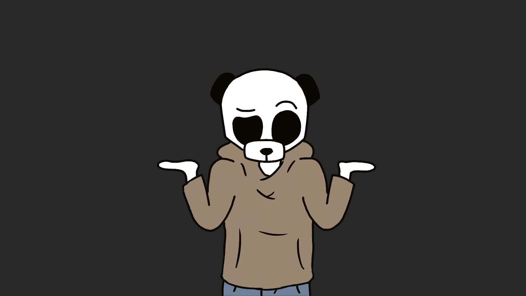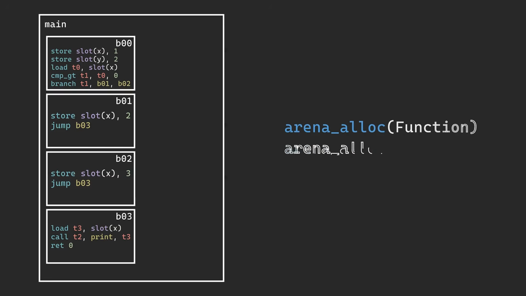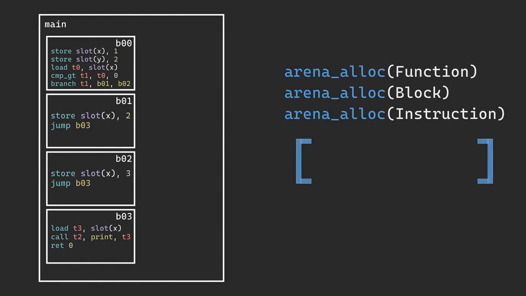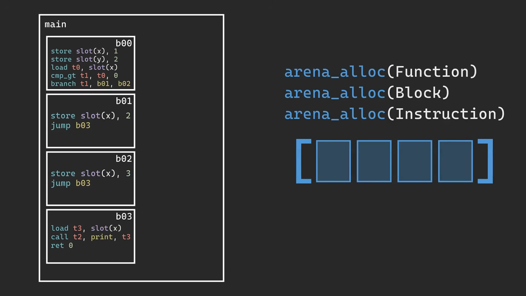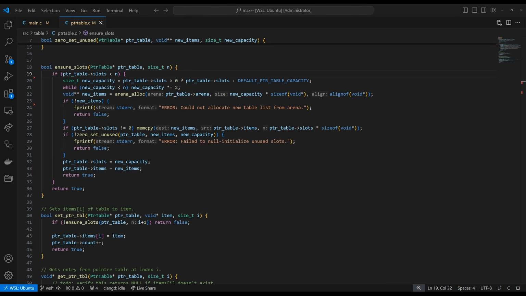Oh, and remember how I said I wished I had nicer data structures? Well, all of functions, blocks, and instructions are dynamically sized depending on the program size, so I needed yet another vector to hold all of these. It was at this point I threw my hands in the air and just made my own generic vector that I could use for everything. It just stores a void pointer that can be cast to any struct. I also made a hash map because I knew I'd need it later.